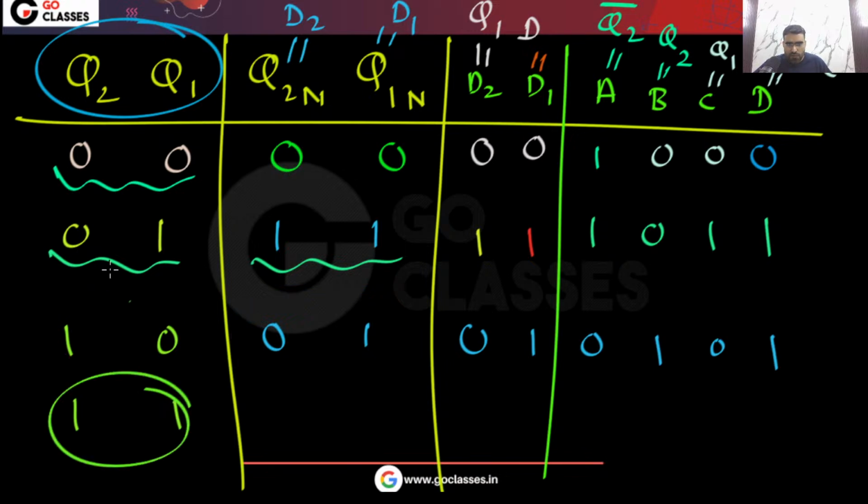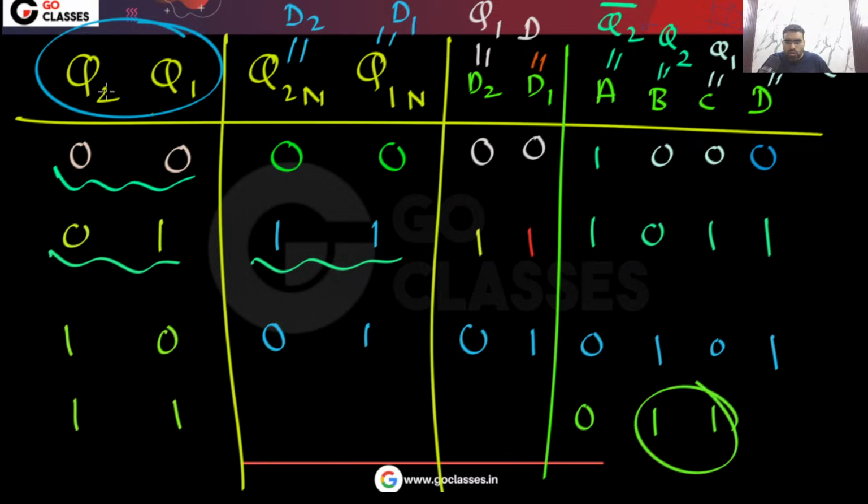Okay, finally, from this state, what will be the next state? If your current state is this, then what will be the next state? So again you can notice A is Q2 bar, B is same as Q2, C is same as Q1, and D is B XOR C. So that will be 0. Okay, so you can easily notice here D1 is D, so that will be 0. D2 is Q1, so that will be 1. So the next state will be 1, 0.